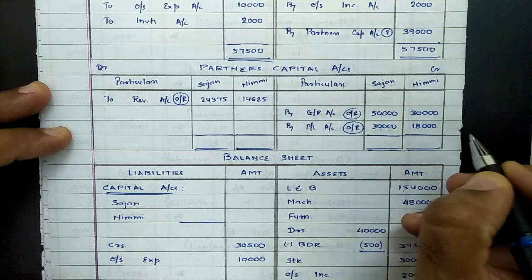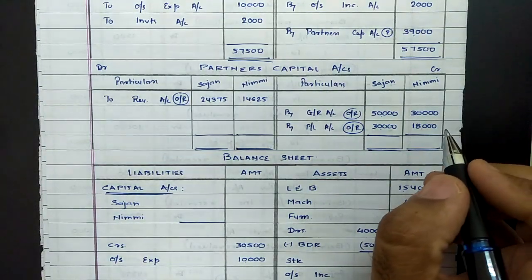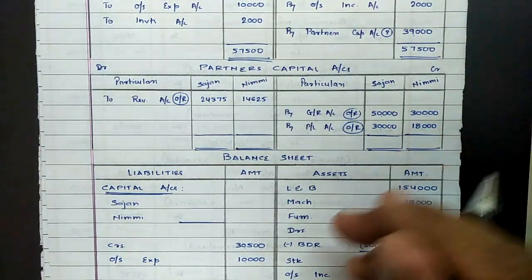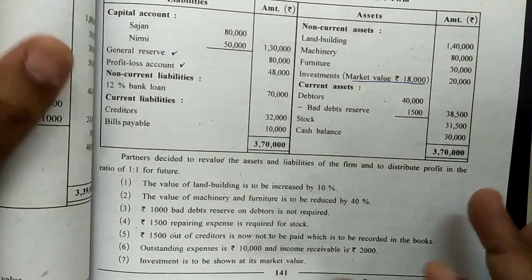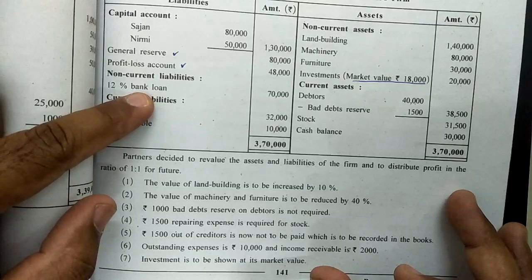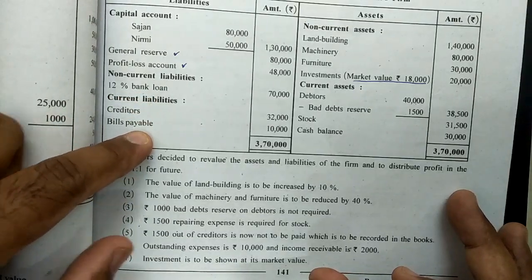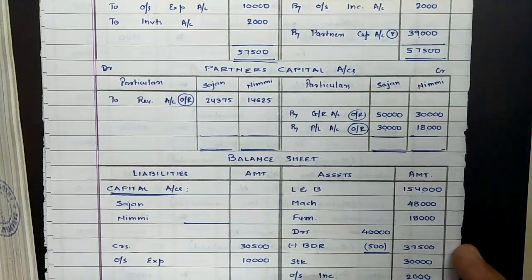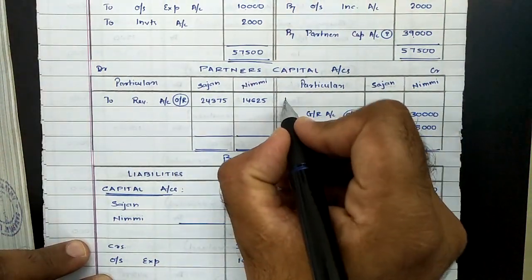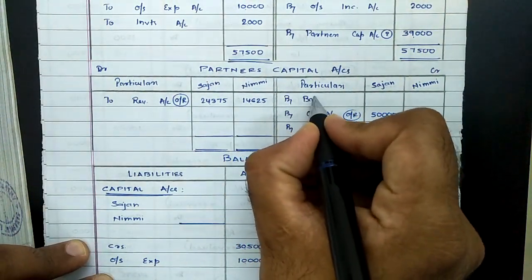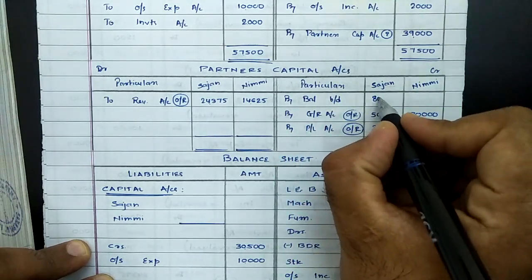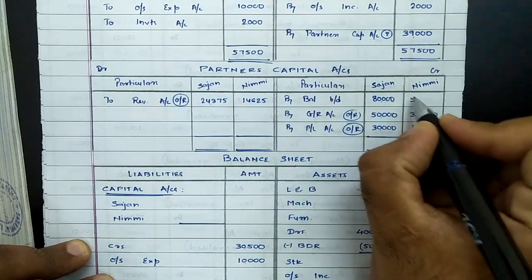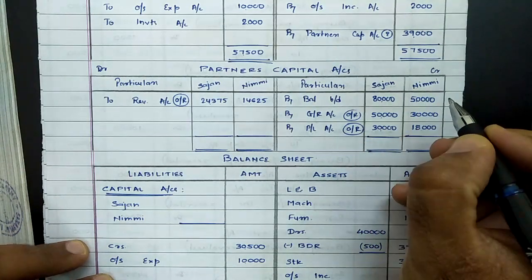After completing adjustments and referring to accumulated profits and losses, now we need to refer to those entries in the balance sheet which were not dealt with, like capital, 12% bank loan, bills payable. They all will be put up at their respective places. So capital balances would be posted on credit side of capital account as opening balance. That was capital before adjustments or before reconstitution. Sajjan's capital as per balance sheet was 80,000 and Nimmi's capital was 50,000.